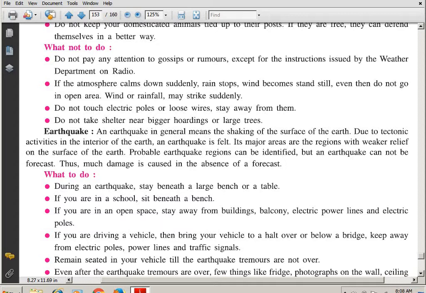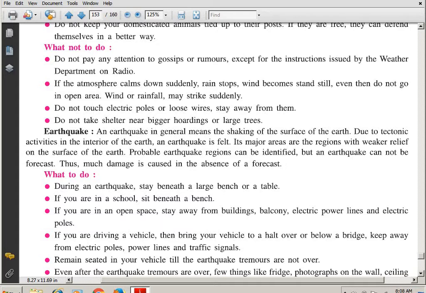So students, what is it? We are talking about what you understand by the earthquake in general. In general, it means the shaking of the surface of the earth. And why does it shake? Due to the tectonic plates. See students, you have studied about the tectonic plates. So, activities take place in the interior of the earth.